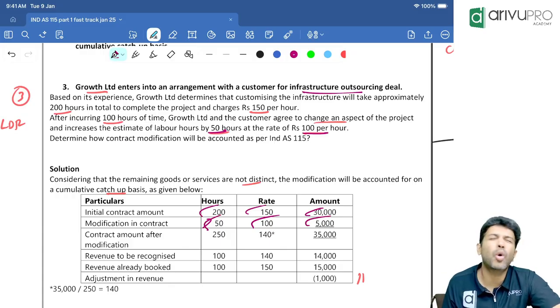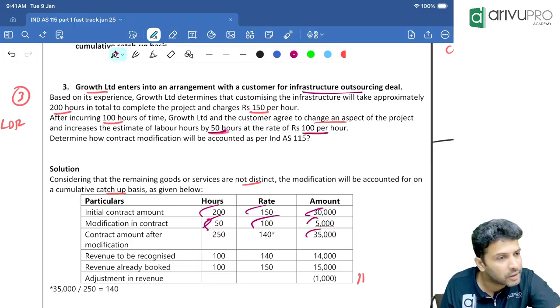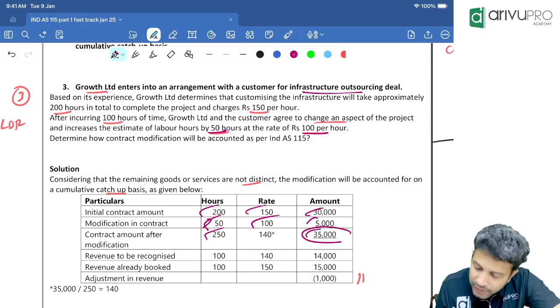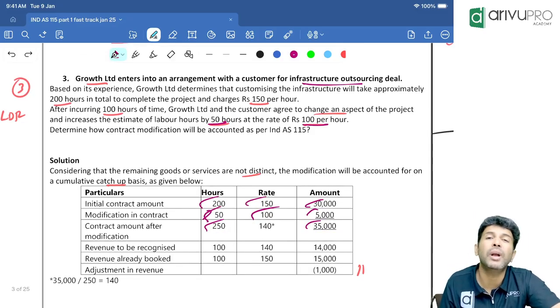That means what is the total contract price now? Can you tell me? 30,000 plus 5,000. What is the total? 35,000. Are we comfortable? What is the total time? 250 hours. So that means for 35,000 we are charging for how much total time? 250 hours. That means for 1 hour, what is the average rate?